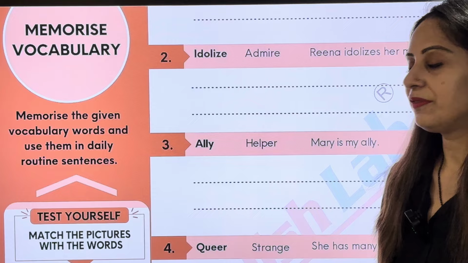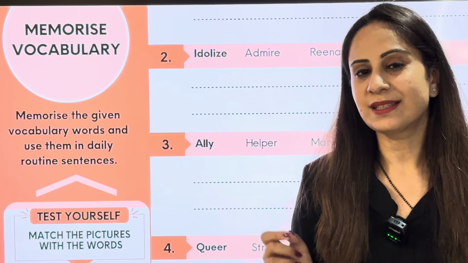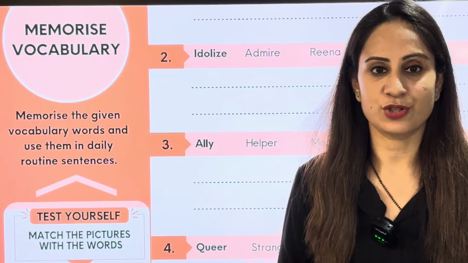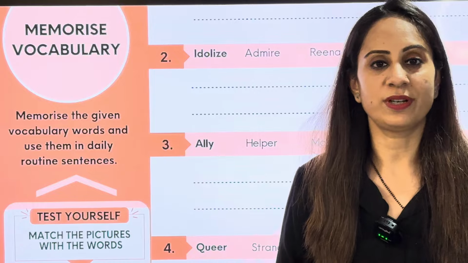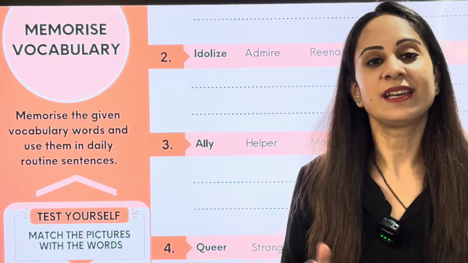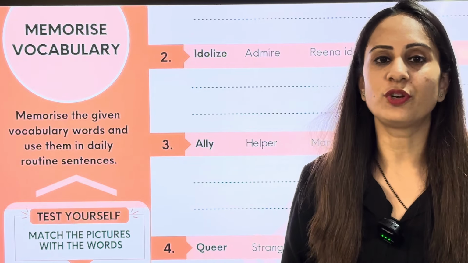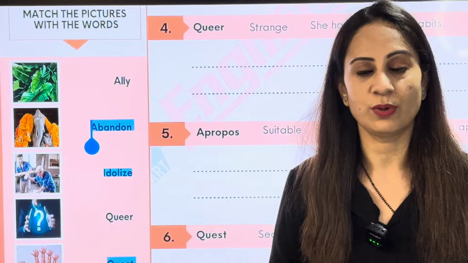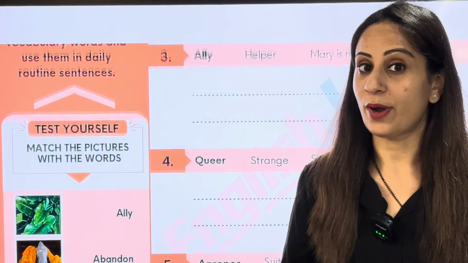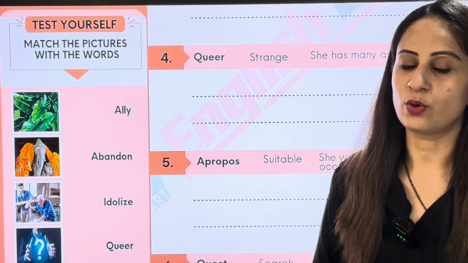The third one we have is ally. Let's check out the pronunciation also. This is a little significant here because ally is the right pronunciation. I hope all of you are able to pronounce it correctly. We call it ally. How do we say that? Ally. Now, who's an ally? A helper or a supporter. For example, your parents, they really support you. So basically, your parents are your allies. Your teachers are your allies. So a supporter is what we call an ally.